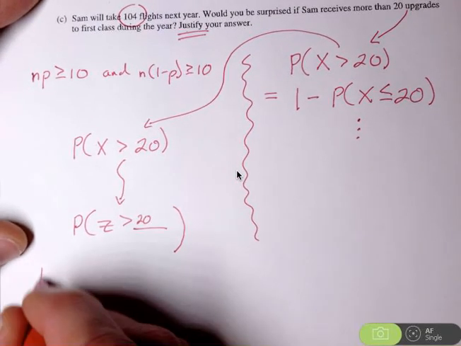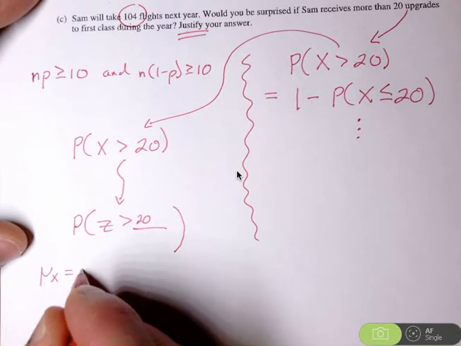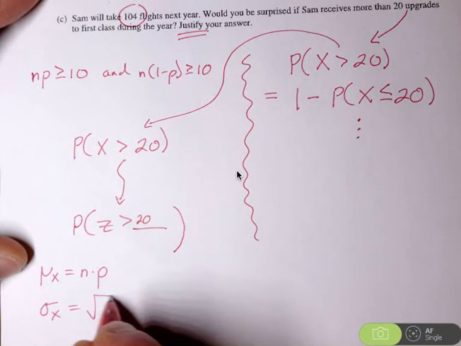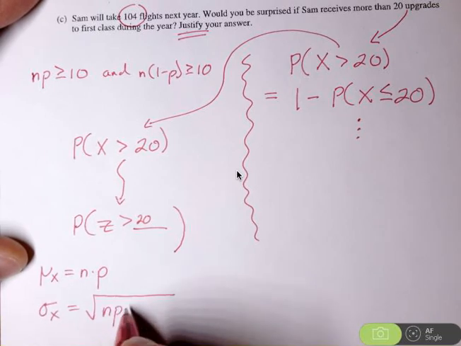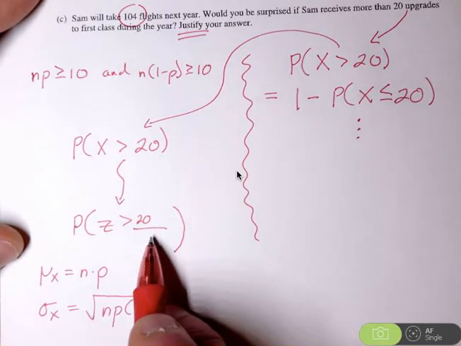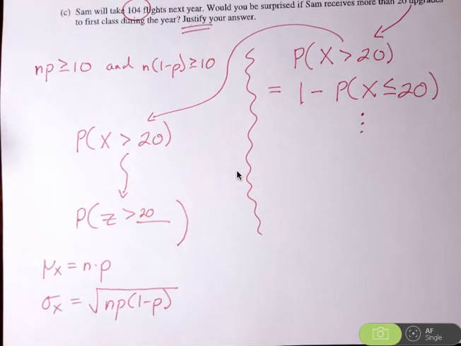So you'll have to use your formula for calculating the mean. You'll have to use your formula for calculating the standard deviation. And there would be nothing wrong then with using that mean and that standard deviation, calculating a z-score. If you're going to go that route, I would go so far as to draw a picture, shade the region that's interesting, and then you could use one of our calculator commands in order to find that probability.